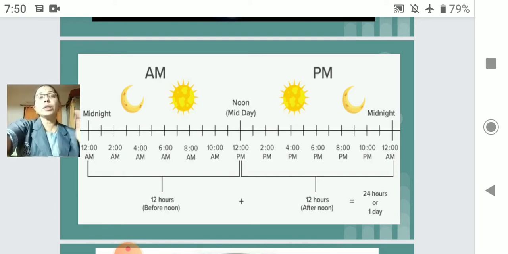When do we say this am and pm? After 12 pm in the afternoon, we say it is 1 pm, but actually it is 13 hours past, it is 13 o'clock. Then 2 pm is actually 14 o'clock. Are you getting me? 14 hours have passed for this day.